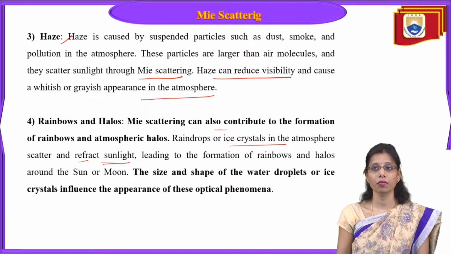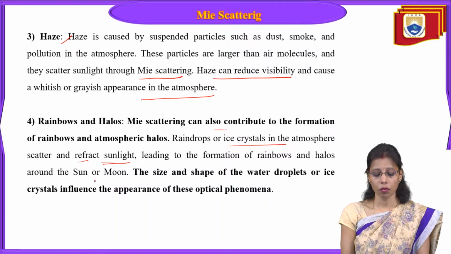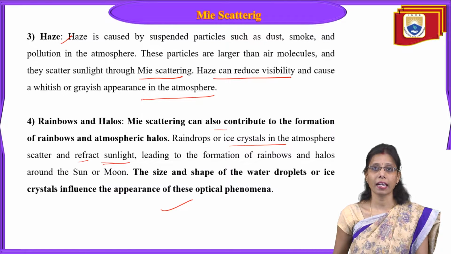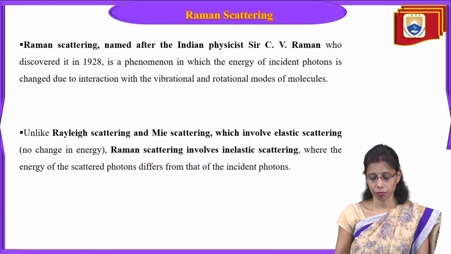Leading to the formation of rainbows and halos around the sun or moon. The size and shape of the water droplets or ice crystals influence the appearance of this optical phenomenon. That's why our eyes can see rainbows, due to this Mie scattering in the atmosphere.